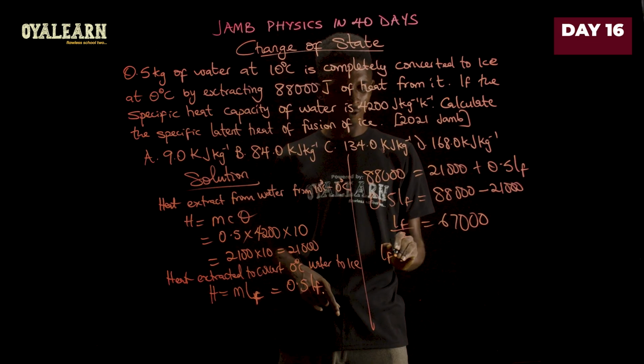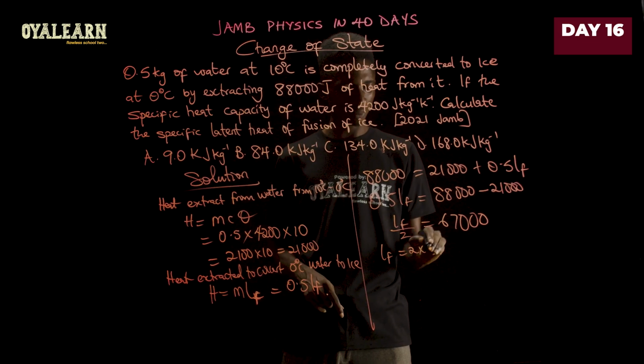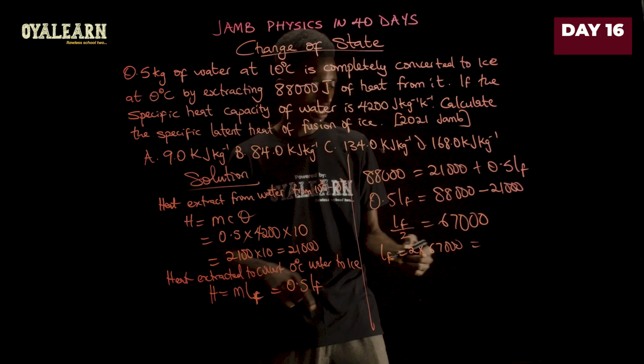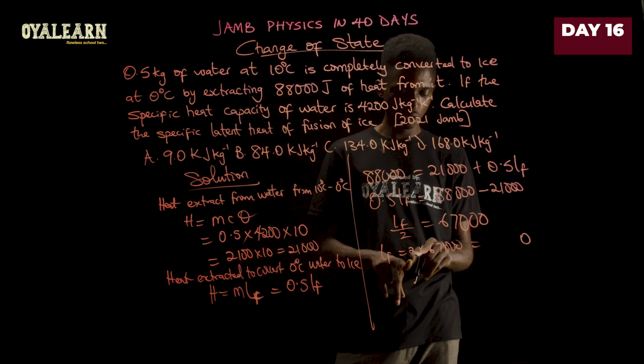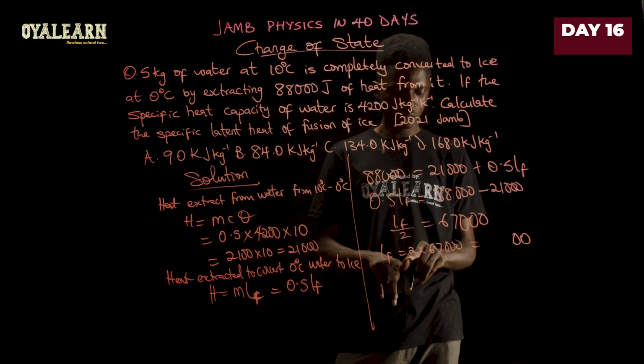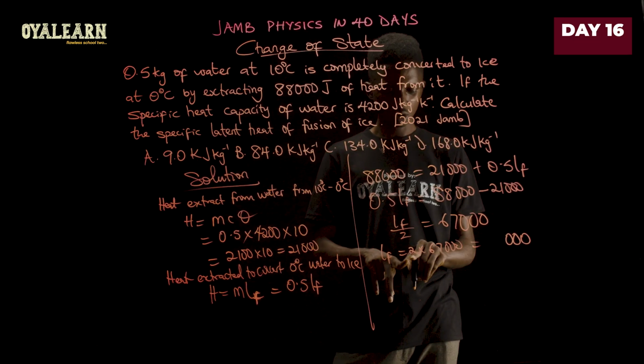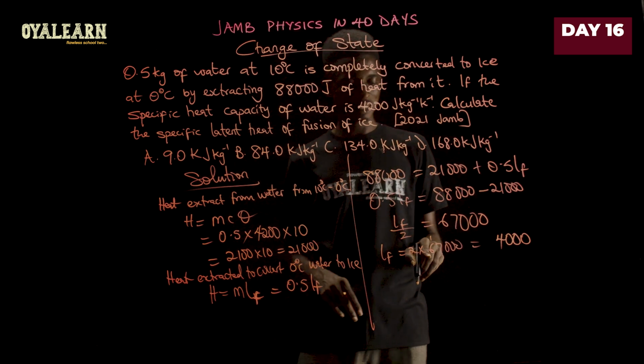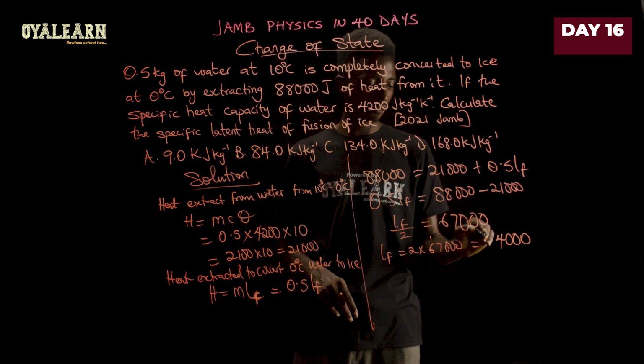So latent heat of fusion becomes 2 multiplied by 67,000. Now 2 times 0 is 0, 2 times 0 is 0, 2 times 0 is 0, 2 times 7 is 14, 4 carry the 1, 2 times 6 is 12, plus 1, and we have 13.